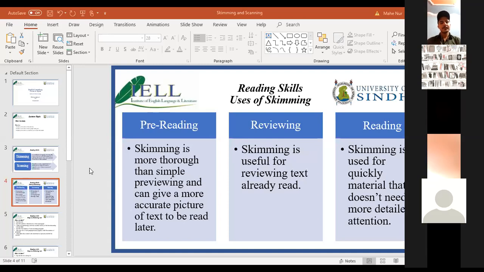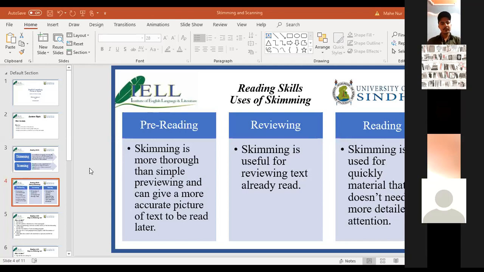Reviewing. Skimming can be very useful for pre-reading, and it can be useful for reviewing. Skimming is useful for reviewing text already read. For example, let's say that you have read an essay. Now you want to read it again. You don't have to read it again. You have to simply skim through it. By skimming through it, you will quickly look at the main ideas.